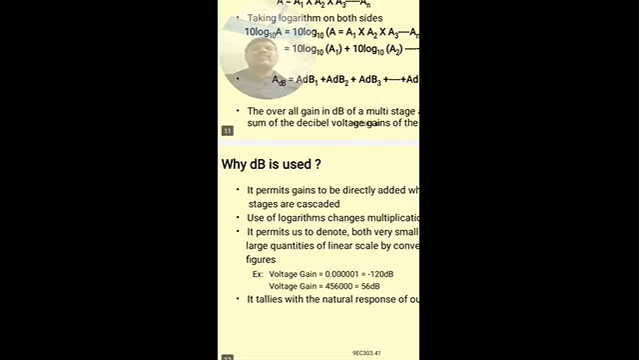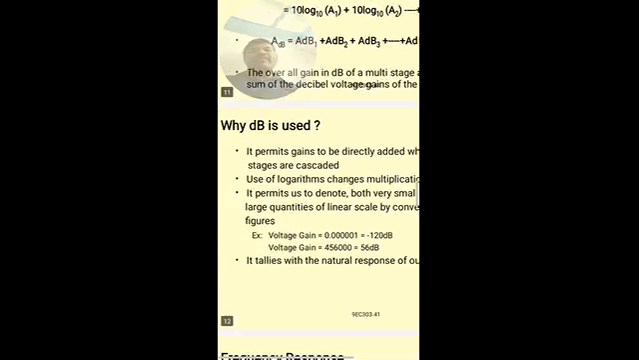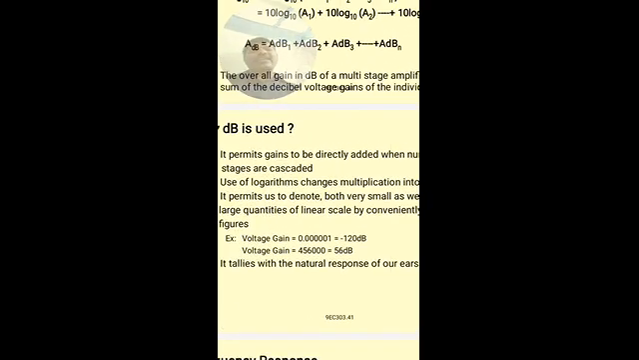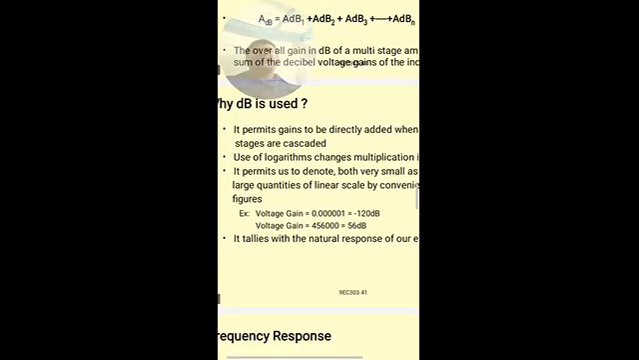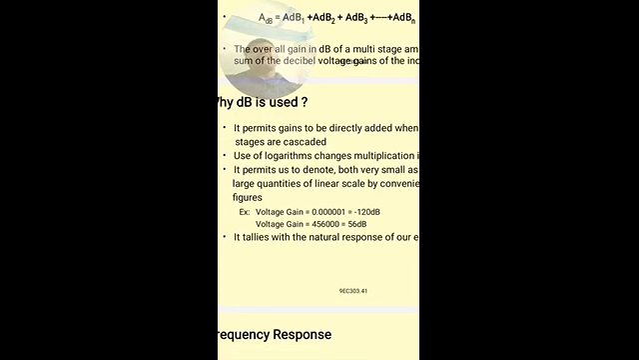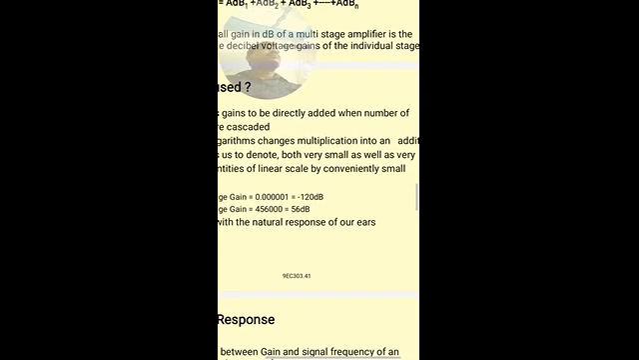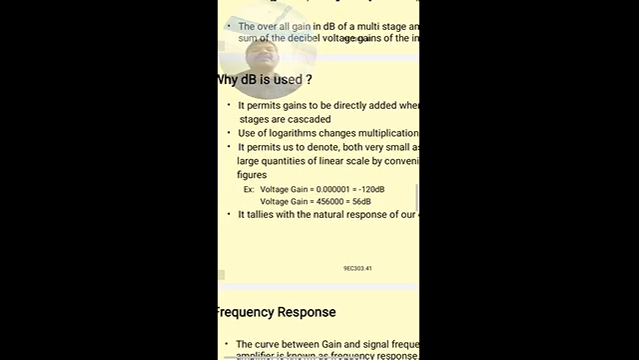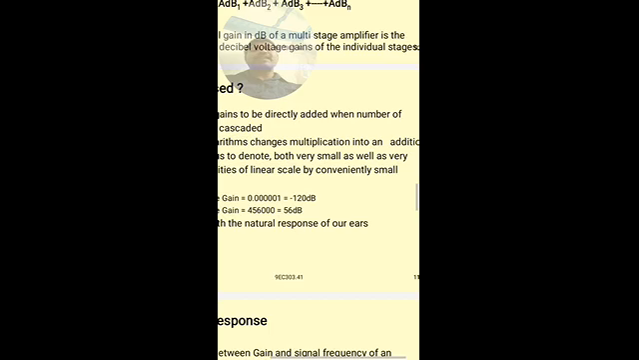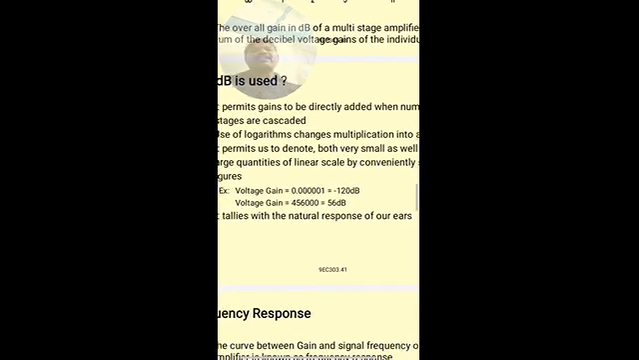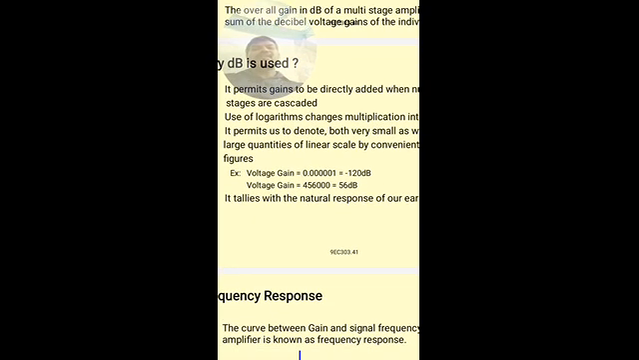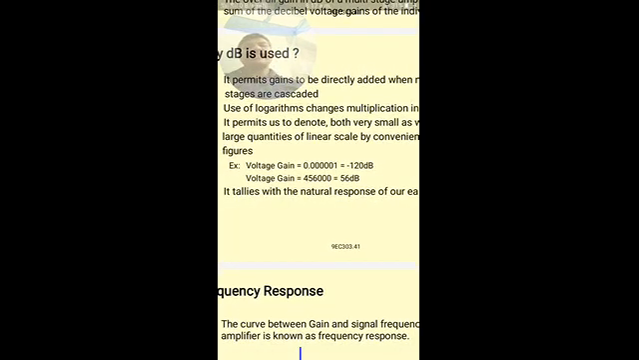So why is dB used? It permits the gains to be directly added when a number of stages are cascaded. Directly we can add the gains in dB in the cascaded amplifier. The use of logarithms changes multiplication into addition. It also permits us to denote both very small as well as very large quantities of the linear scale by conveniently small figures. See the voltage gain here.